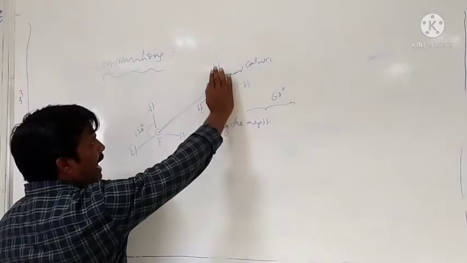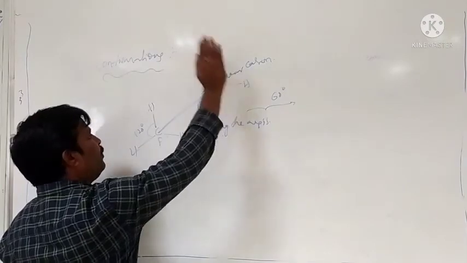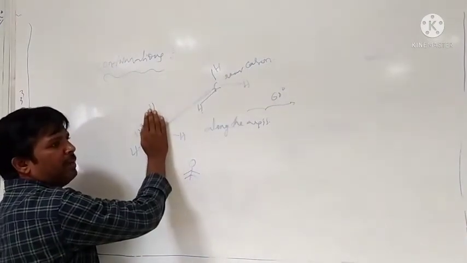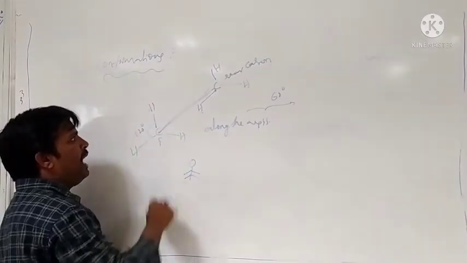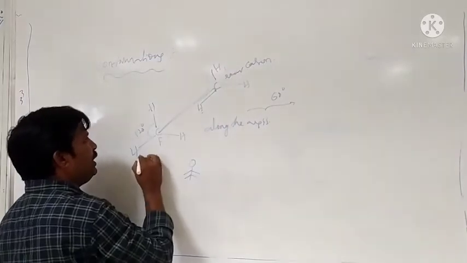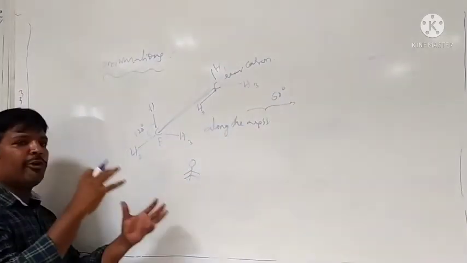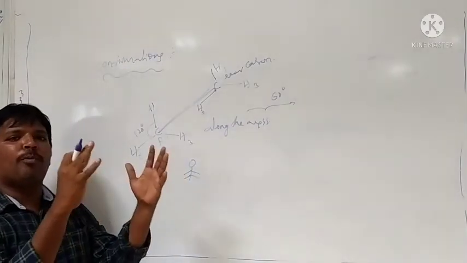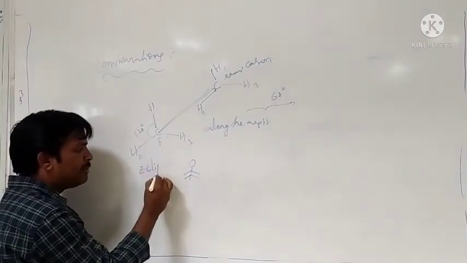When the back carbon is put exactly on the front carbon, the H1, H2 and H3 exactly coincide with each other. That means the bond angle is 0 degrees. That conformation is called the eclipsed conformation.